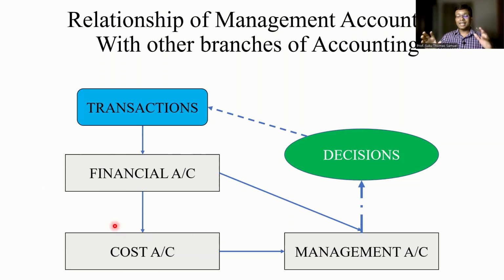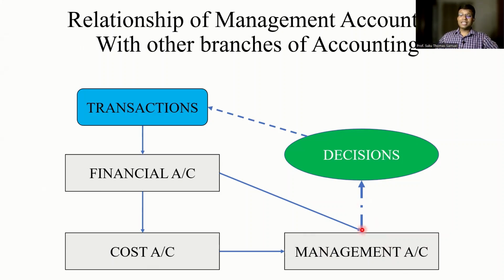So they would try and segregate and identify which are the details specific in terms of cost. The cost accountant would be processing this information to carry out a lot of cost related analysis. Later, this information would be supplied to the management accountant. Now, the management accountant picks up inputs both from the financial accountant as well as the cost accountant, processes this information, identifies what information is vital, and takes key strategic decisions.